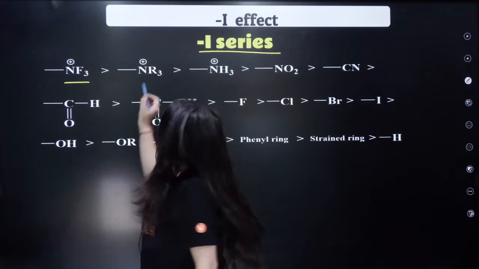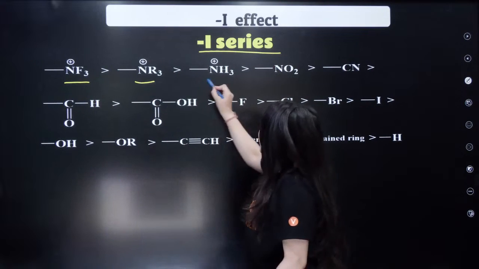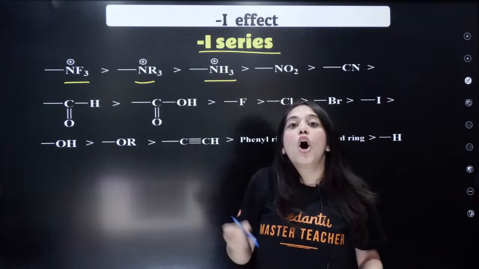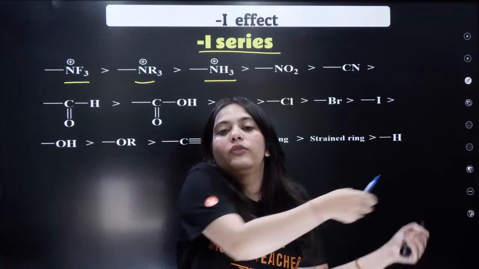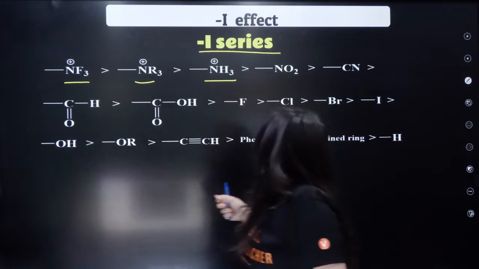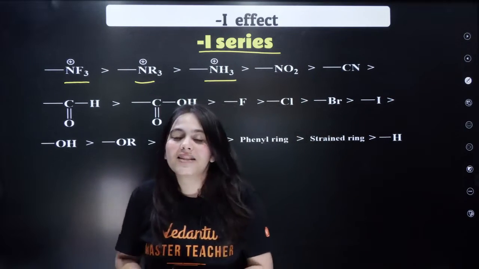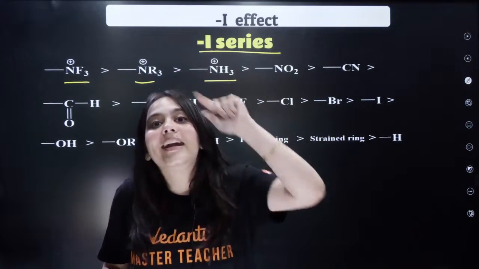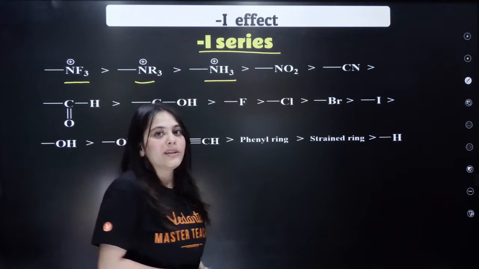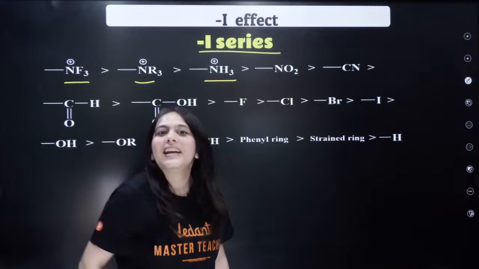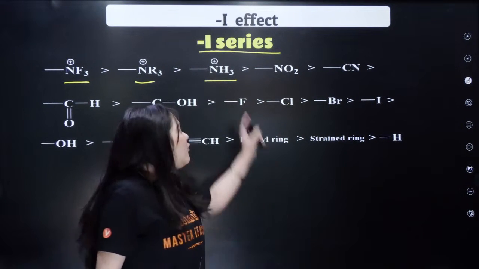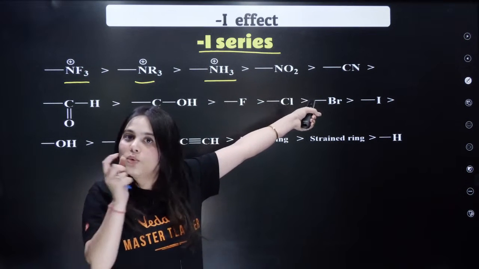NF3+, NR3+, NH3+, right? All those which have a positive charge on them will pull the electrons towards themselves. Now next, after the positively charged ones, how do we identify the minus I groups? They will definitely have a multiple bond in them. For example, look at the NO2 group. That's a neutral group, right?